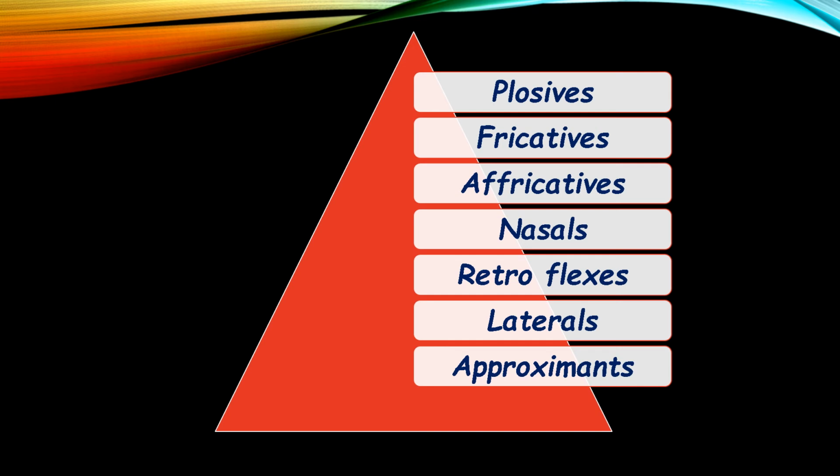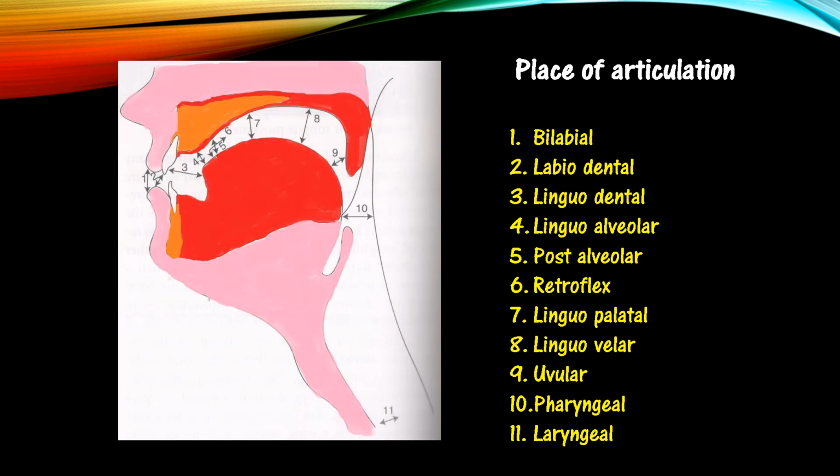Moving to the second one, that is based on the place of articulation. Based on the place of articulation, the speech sounds can be classified into 11. Which are they? This diagram clearly shows the classification.